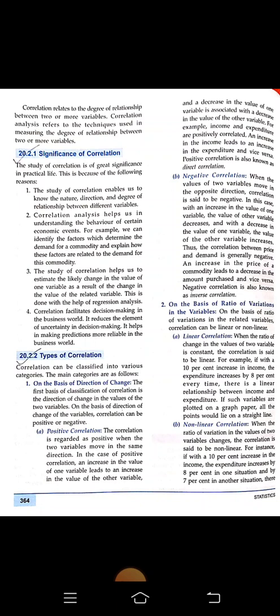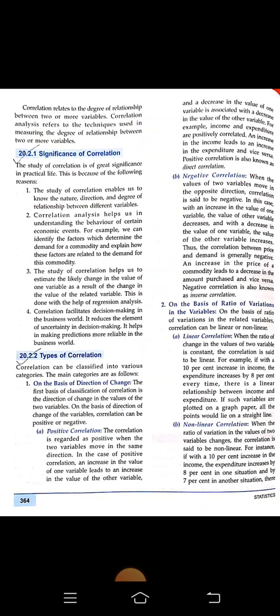And when the ratio of change in the values of two variables changes, the correlation is said to be non-linear. For instance, if with a 10% increase in the income, the expenditure increases by 8% in one situation and by 7% in another situation, there is no linear relation between the two variables. Non-linear correlation is also known as curvilinear, and linear correlation is known as straight line. Okay, next,